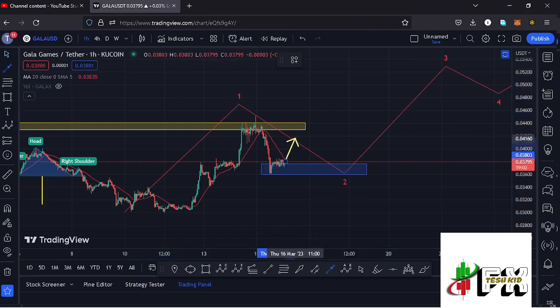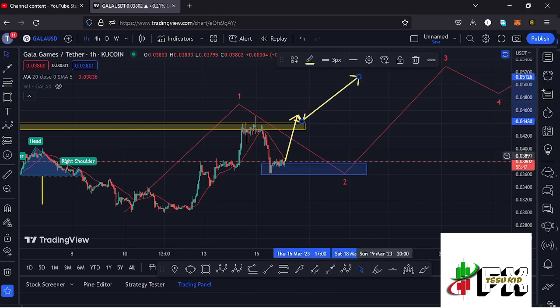have the support that we need for us to continue gearing up to get to our next key area of resistance at around the $0.04355 mark. And the moment we manage to break above that, then I'll be expecting to see a retest, and once the retest is in and a success, then we can continue gearing up in the formation of this wave 3, which we expect after seeing the formation of this second wave to the lower side.